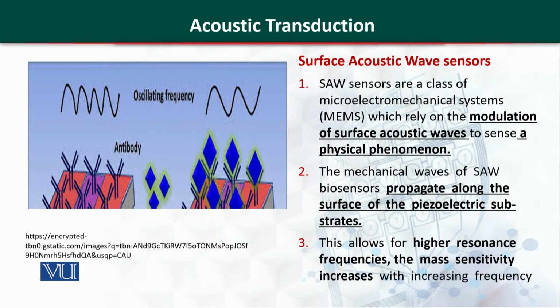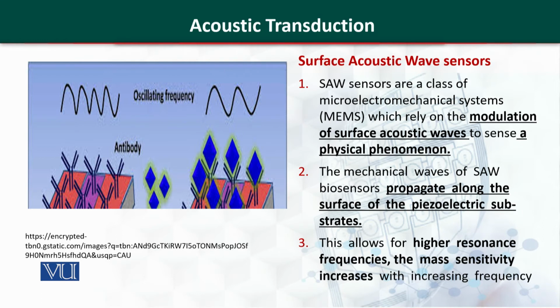Next is the surface acoustic wave sensor. This is a very simple type of sensor in which mostly antibodies are used. It is synthesized using MEMS technology, and it relies on the modulation of the surface acoustic wave to sense a physical phenomenon. The physical phenomenon is the binding of the antibody with the antigen.